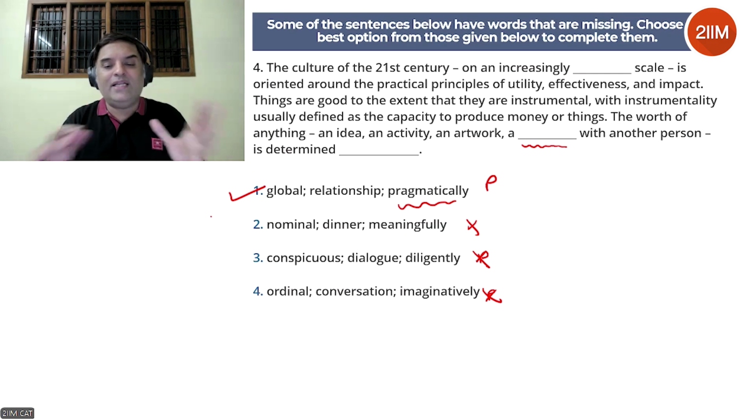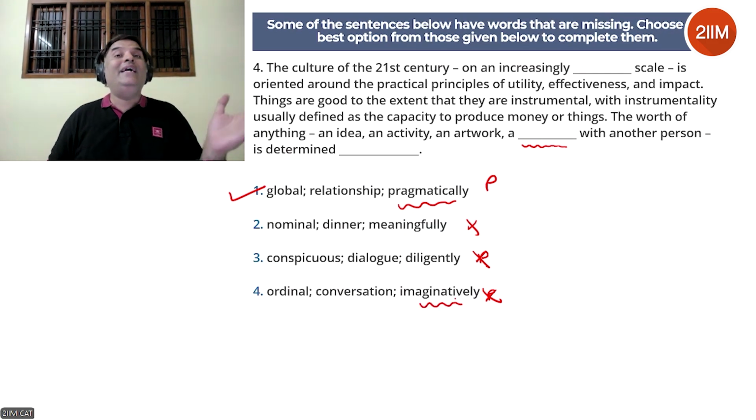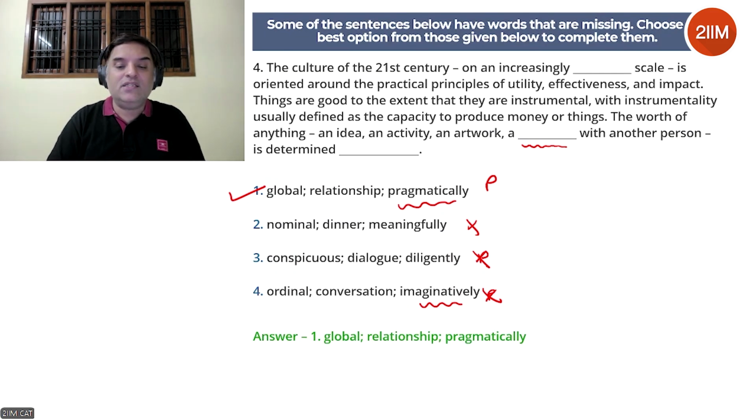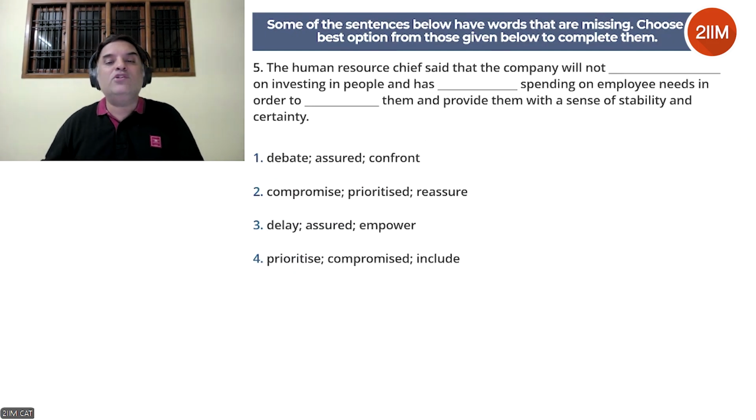Okay, if you want to look at the other blanks, apart from ordinal, we have imaginatively, which is also wrong. Imaginatively is sort of the opposite of practicality. Okay, so pragmatically fits beautifully there. Hence, the answer is 1. So, a bit of a tricky question. Okay. All right, let's look at question 5.